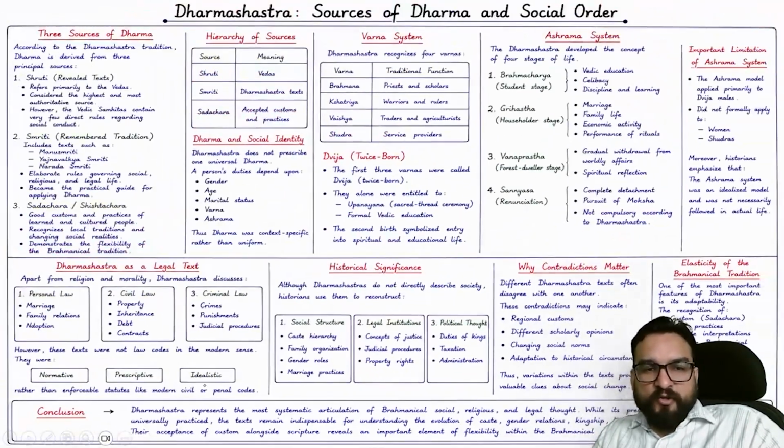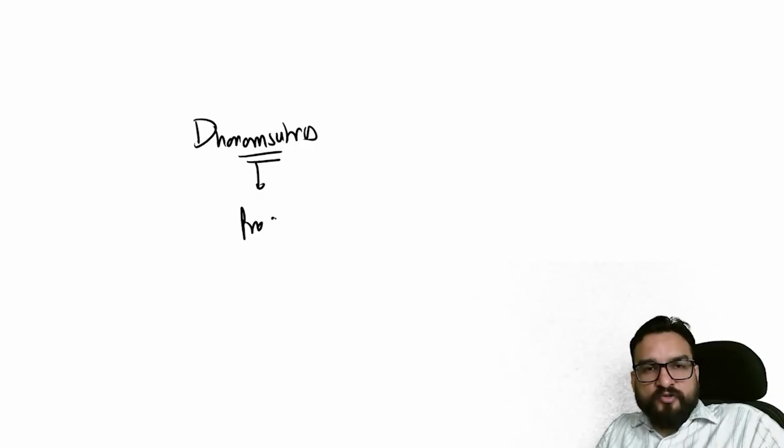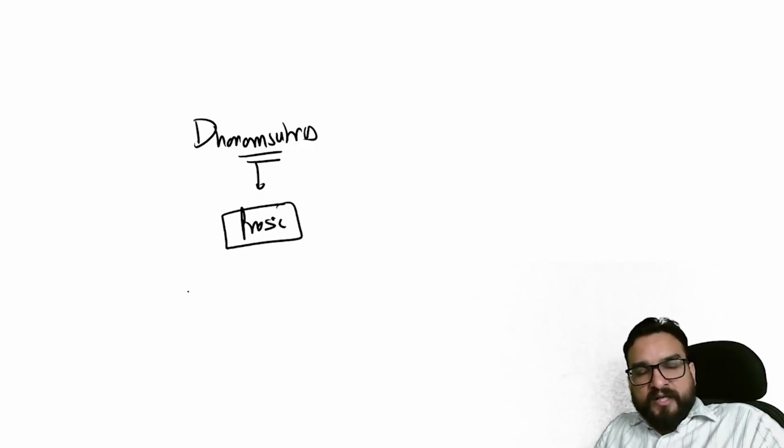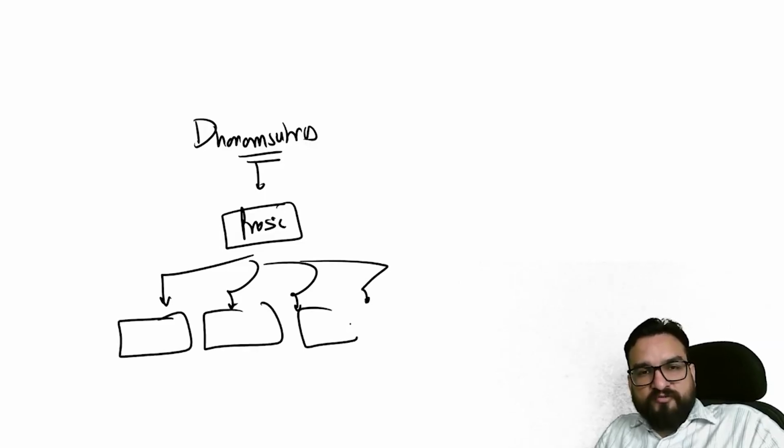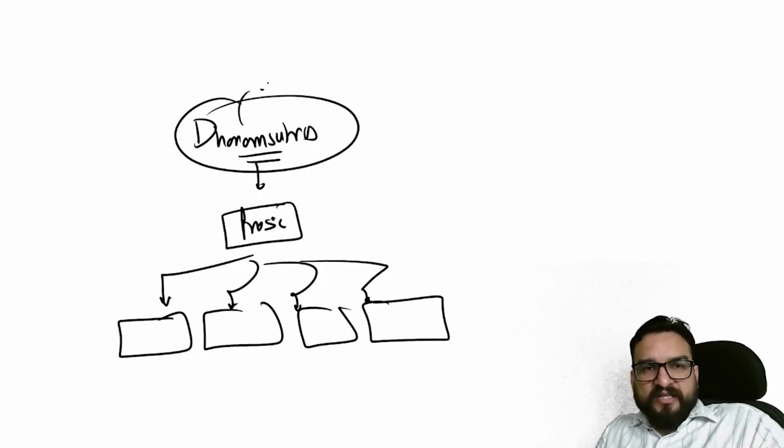Now you will be finding one conclusion related to Dharam Shastras. Just pause the video and read this conclusion as well, guys. I hope you have understood the basic difference between Dharam Sutras and Dharam Shastras. Dharam Sutras are early compilations, and the most important thing to remember is that they were written in prose format. The scholars who gave the dimensions, the different shakhas, were Gautam, Apastamba, and a few more names which I have told you. They are dealing with the same subjects like law, custom, society, social issues, right?